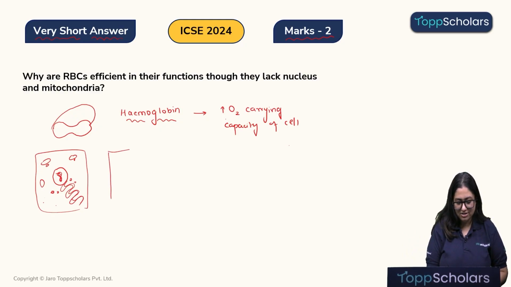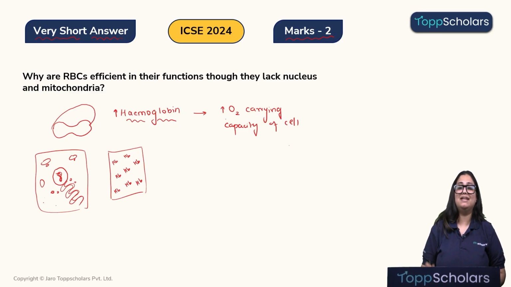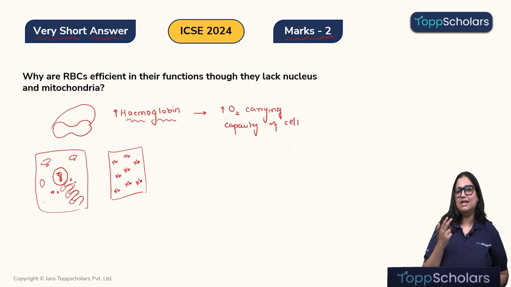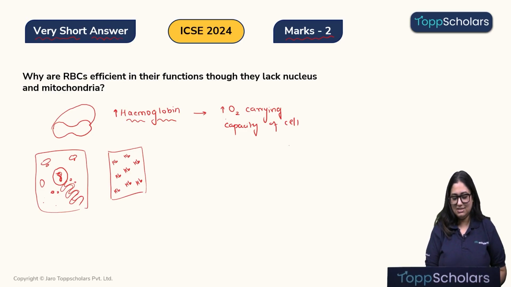But if I have this RBC with literally nothing inside, imagine the amount of hemoglobin I can carry, a huge number. And more the hemoglobin, children, present in a cell, more will be the oxygen carrying capacity of a cell. And that is why the RBCs are completely devoid of cell organelles. Alright children, now let's look at the second advantage, that when there are no cell organelles present in a cell, the cell becomes highly flexible.